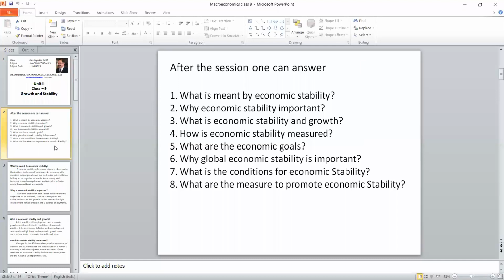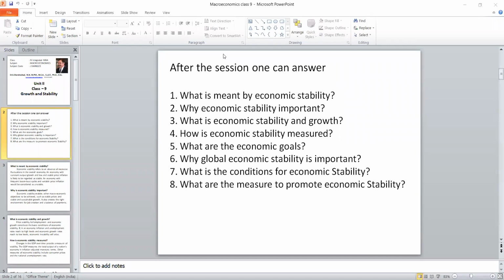Any nation, whether a socialist economy, capitalism, or a mixed economy like India, what is the national goal relating to economics, whether we need global economic stability, what is the condition for maintaining economic stability, and what are the measures to promote economic stability. So these 8 questions we can answer after completing this class.